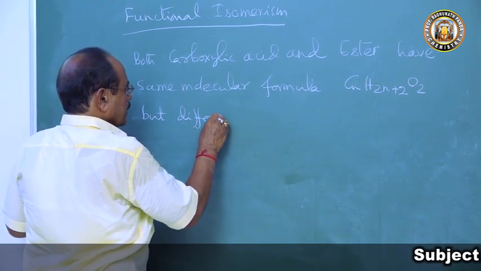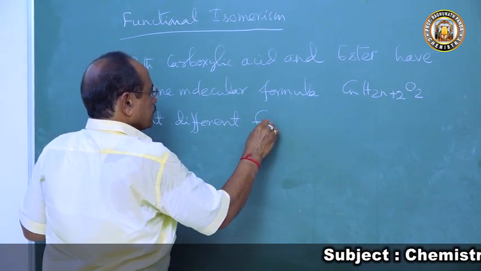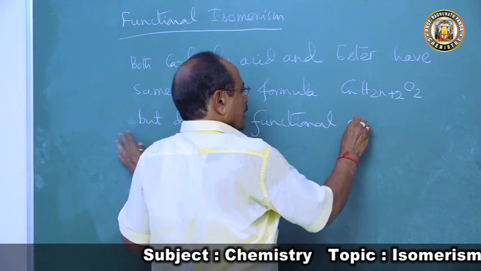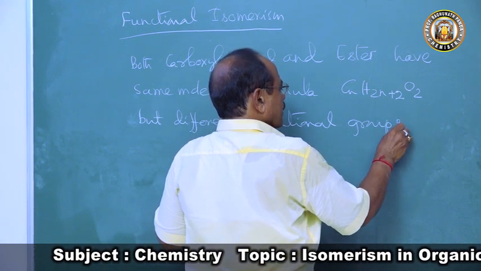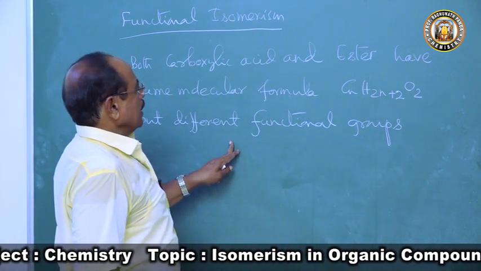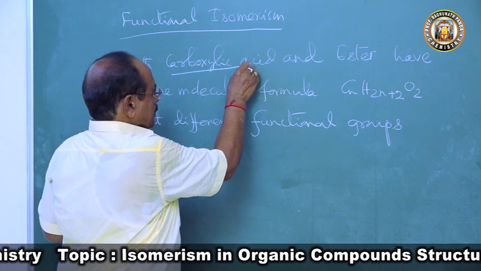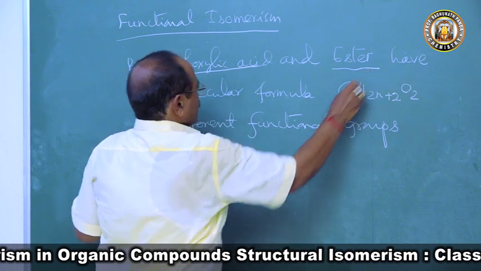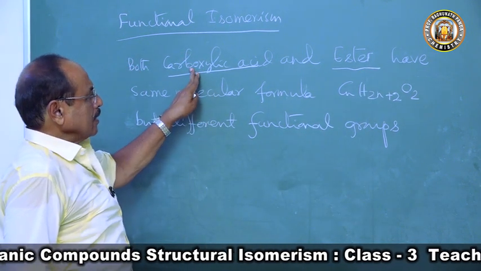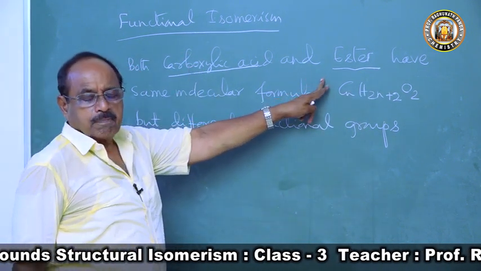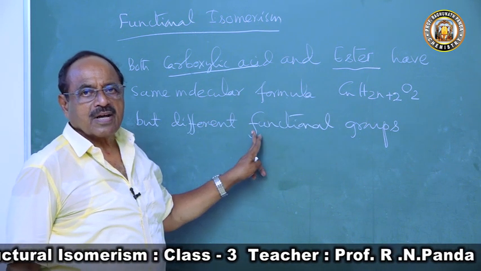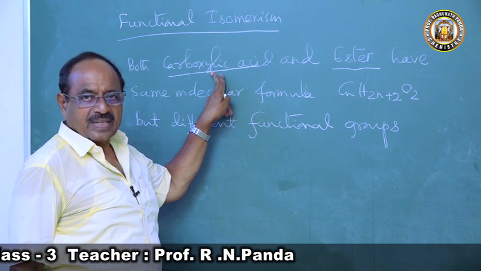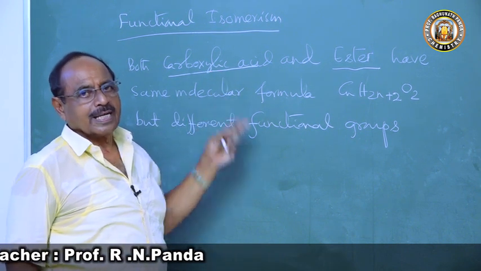Hence, a carboxylic acid is a functional isomer of ester. Both carboxylic acid and ester have the same molecular formula but different functional group. Hence, a carboxylic acid is a functional isomer of ester.